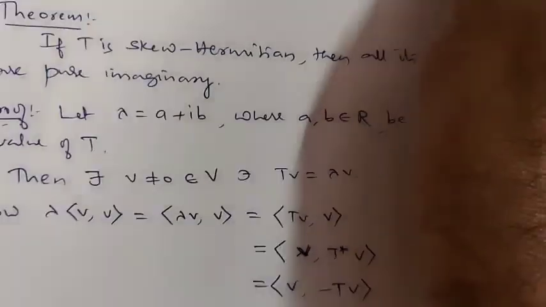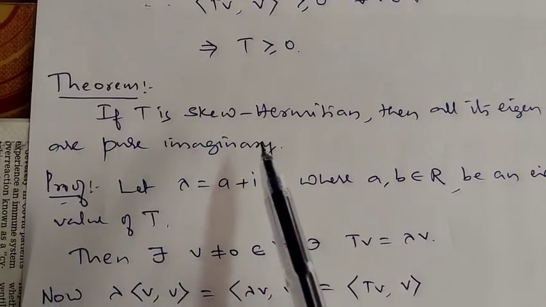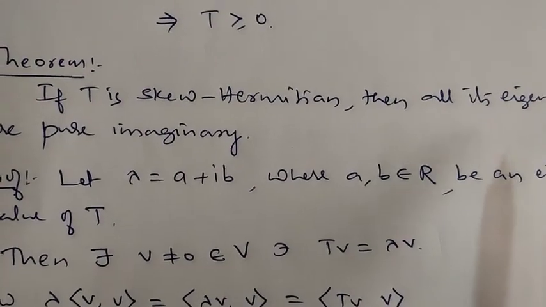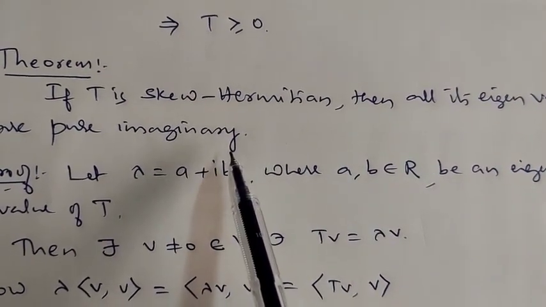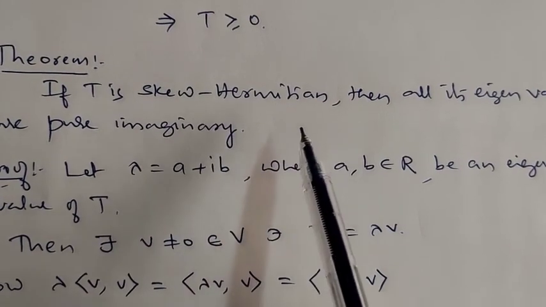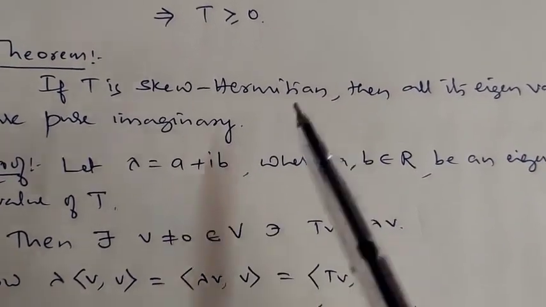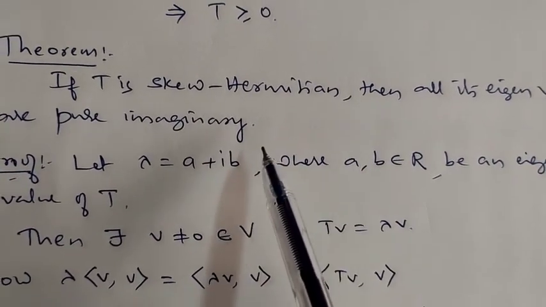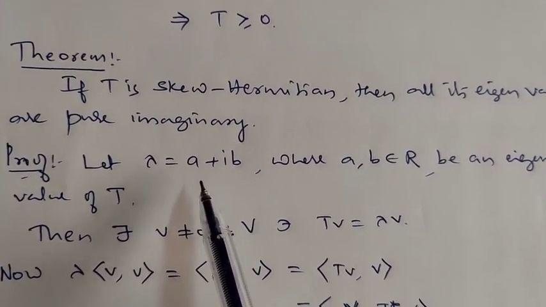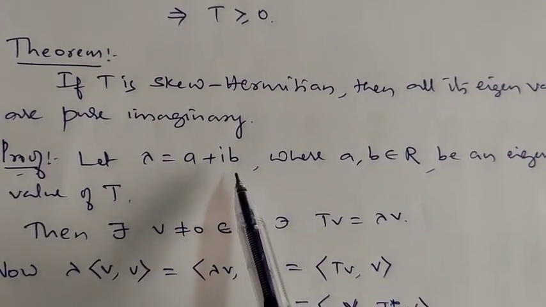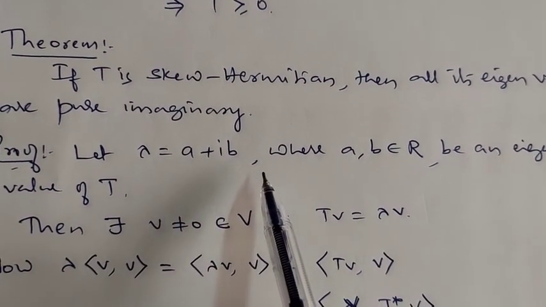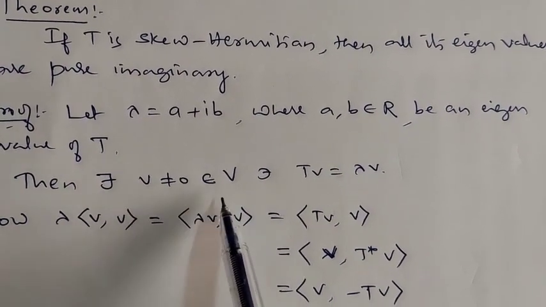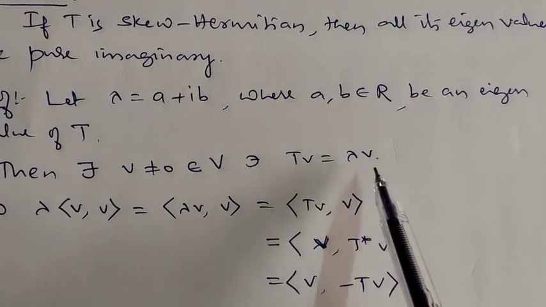So finally I will give this result. Say if T is skew Hermitian, then all its eigenvalues are pure imaginary. We have already proved that if T is Hermitian, then all its eigenvalues are real. Now I am showing that if T is skew Hermitian, then all its eigenvalues are pure imaginary. So for this, let lambda equal to a plus ib be an eigenvalue of T, where a and b are real. Then this is an eigenvalue, meaning there exists a non-zero vector V in V such that T of V is equal to lambda times V.